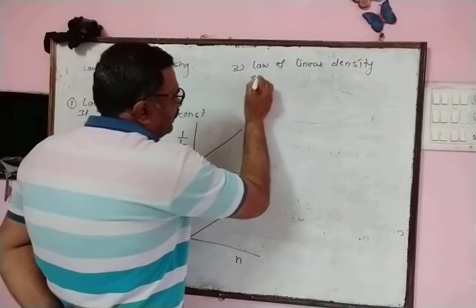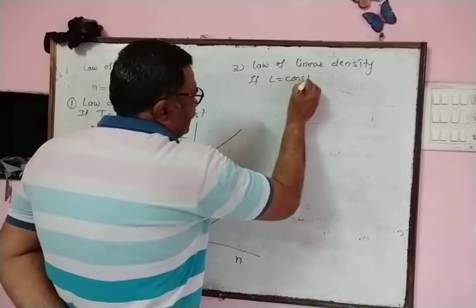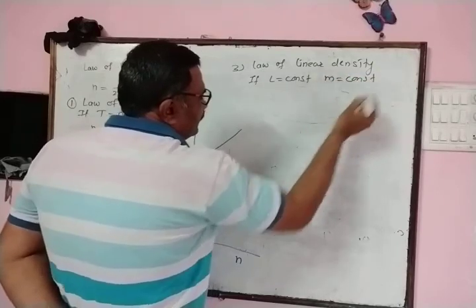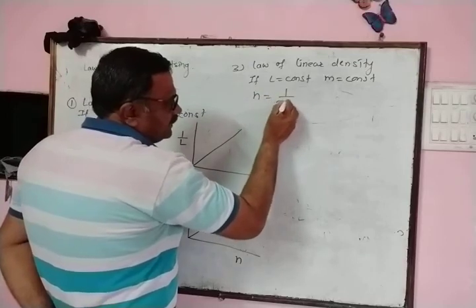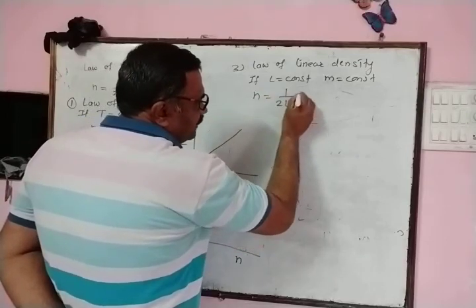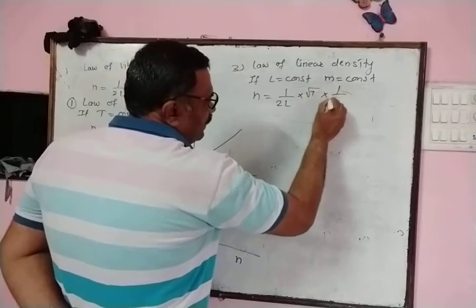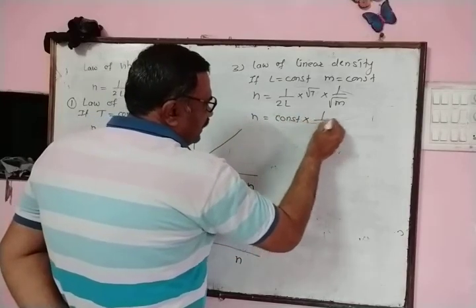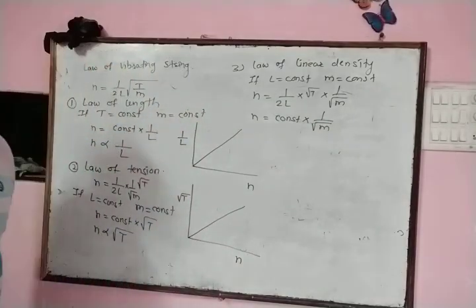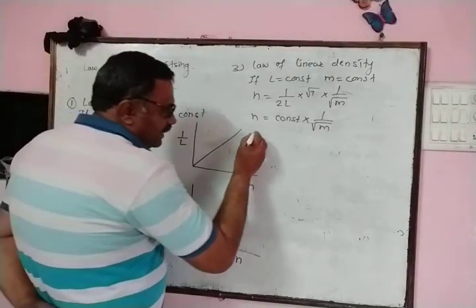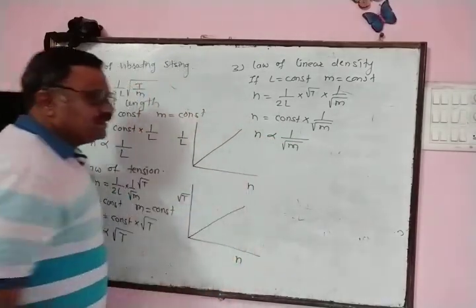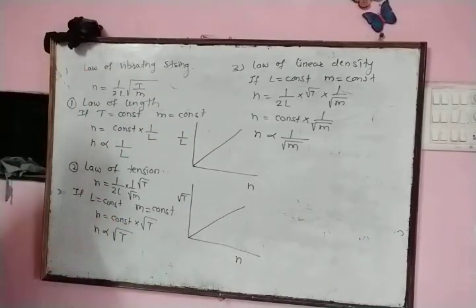If the length of the string is kept constant and the tension is kept constant, the fundamental frequency can be written as 1 upon twice L into under root of T into 1 upon under root of M. That means we can write n is equal to constant into 1 upon under root of M. Hence the fundamental frequency is inversely proportional to the square root of linear density.